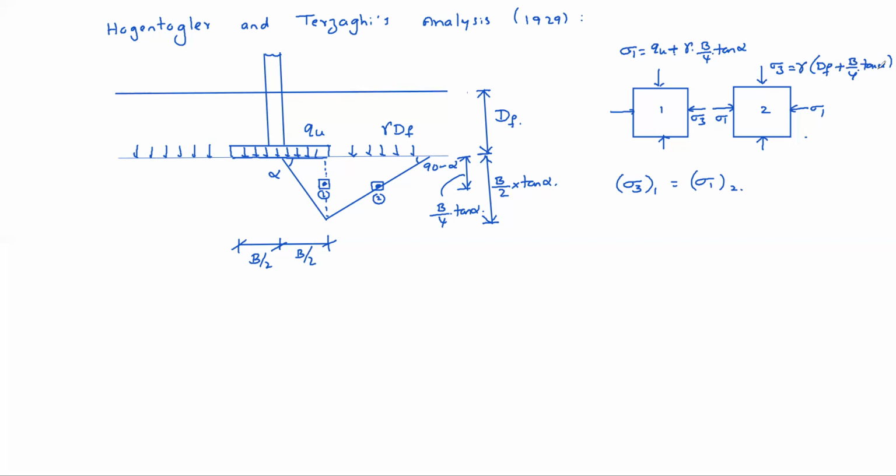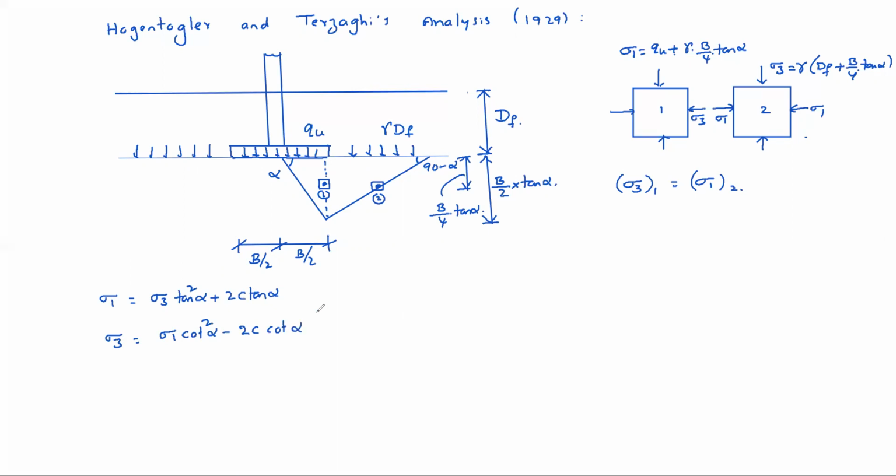You know one thing actually, sigma 1 equal to sigma 3 tan square alpha plus 2c tan alpha. Do you know this formula from shear strength of soils? Yes, sir. So the same formula can be used to find sigma 1 of second element. Otherwise, sigma 3 can be also written like this: sigma 3 equals sigma 1 cot square alpha minus 2c cot alpha.